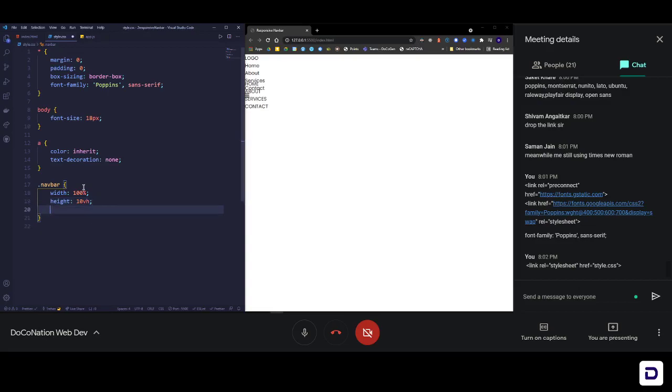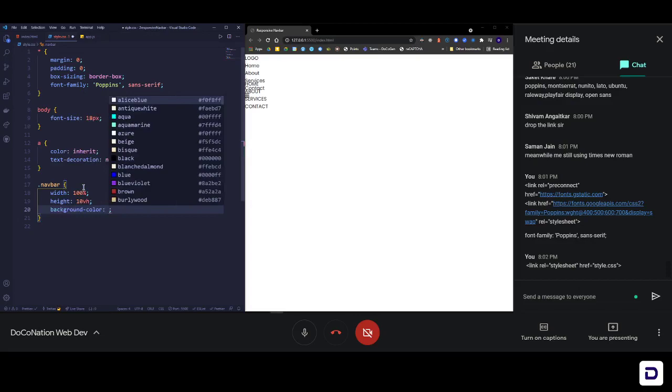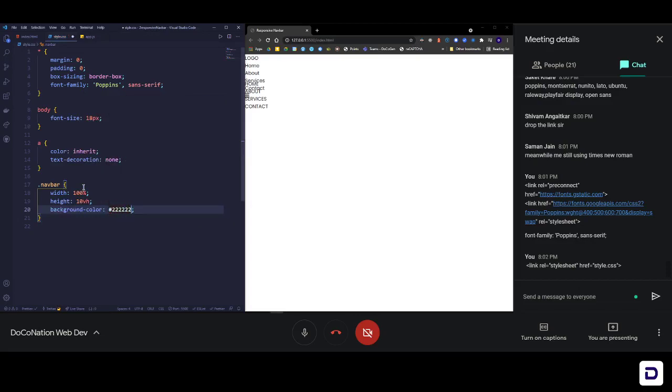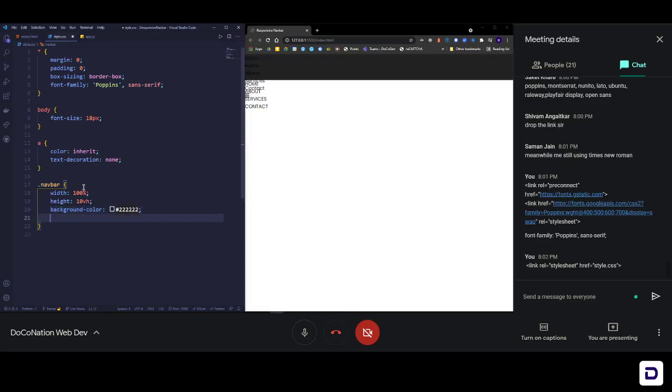Save it, and then we can add a background color to it. Background color, and let's make it #222222. That's a dark gray color. And then, since the background color is dark, the color of the font should be light, and a light color would be F6F6F6. That's very close to white, but still not pure white. You can see that these things are now white colored and inside this section, but it's overflowing, so we are going to fix that now. So this is done. We have defined the width, height, color, and background color.